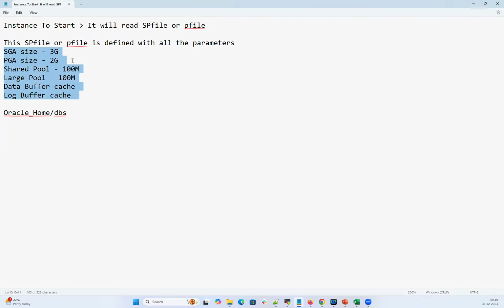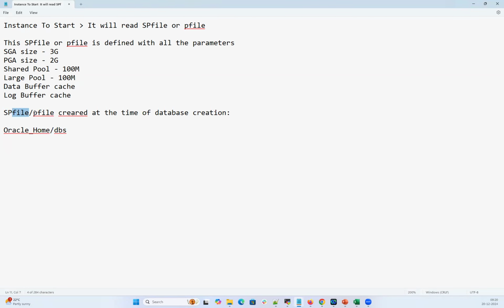I can define everything in the SP file and P file, which are created at the time of database creation and located under the Oracle home DBS location.